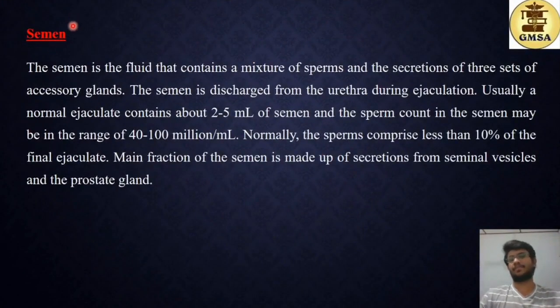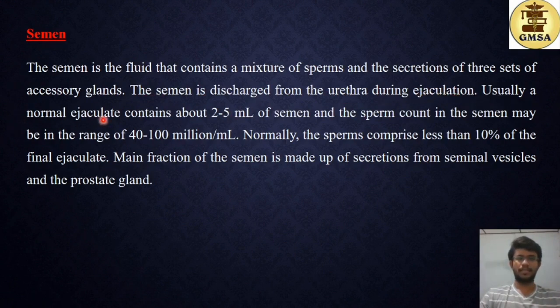Now talking about the semen. The semen is the fluid that contains a mixture of sperms and the secretions of the 3 sets of accessory glands. Now we talked about these accessory glands: the seminal vesicle, the bulbourethral or the Cowper's gland, and the prostate gland. The semen is discharged from the urethra during ejaculation.